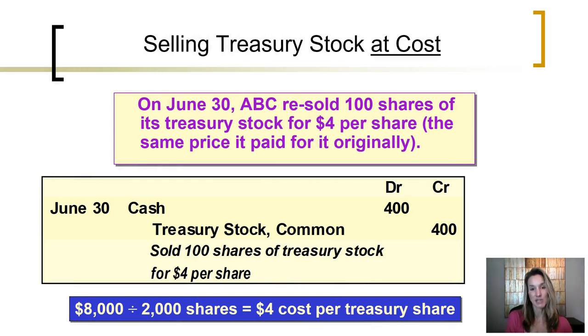If the company later resells that stock, June 30th, ABC resold 100 shares of its treasury stock, and they resold it for $4 per share, which was the same price it had paid for that stock originally when it was purchased back off of the market. Total cash received is $400, 100 shares at $4 per share. And if this is treasury stock being resold, the amount of treasury stock held in treasury is decreasing. So we are going to credit the treasury stock account for $400, decreasing that account.